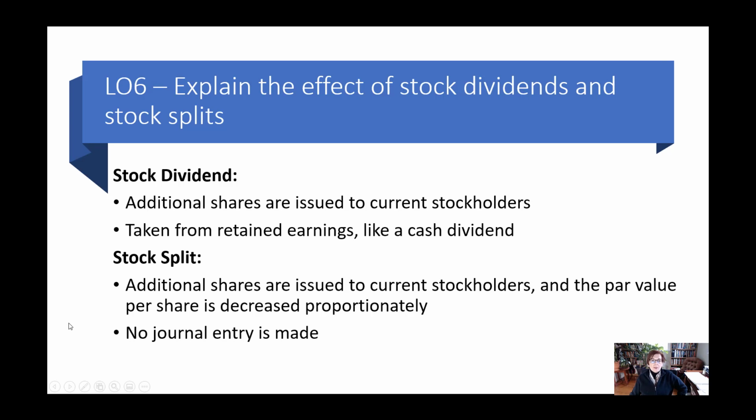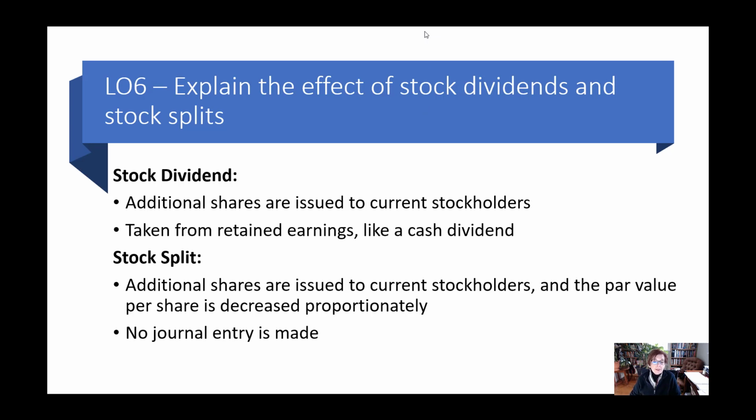All right, so let's talk about stock dividends and stock splits. So a stock dividend, as opposed to a cash dividend, which is what we just looked at, is additional shares that are issued to the current stockholders. And they come out of retained earnings just like a cash dividend. So if you have 100 shares of stock and the company issues a 10% stock dividend, then you're going to get 10 more shares. And everybody is going to get 10% of what they owned before the stock dividend was declared. It comes out of retained earnings just like a cash dividend.